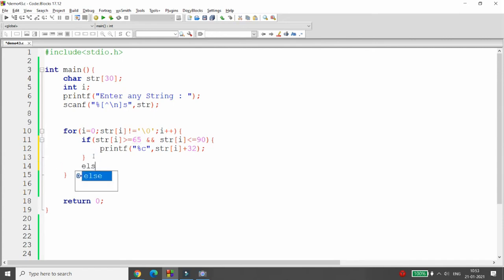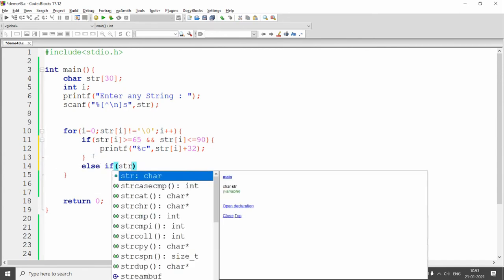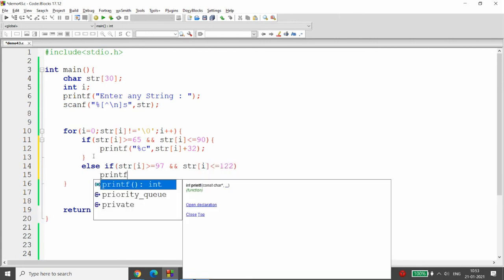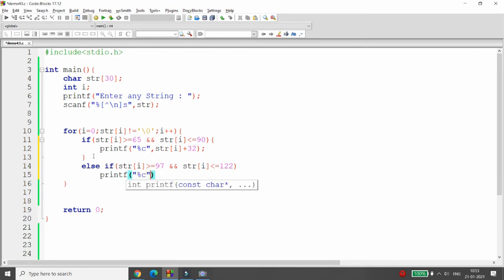Here you can write another condition, else if str of i is greater than or equal to 97 and str of i is less than or equal to 122. Then what will we do? Simple. printf %c, str of i minus 32. So if it is in that range, for example, if a small a is given, then it is 97. So 97 minus 32 will be 65, so your capital A will be printed.